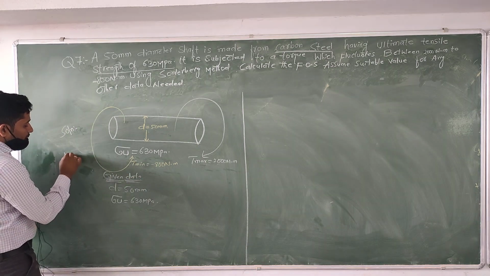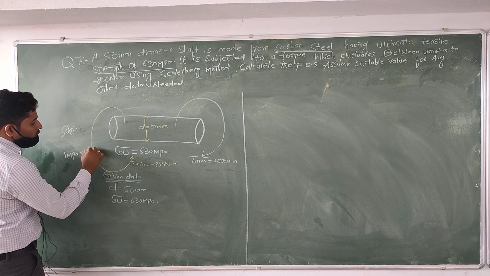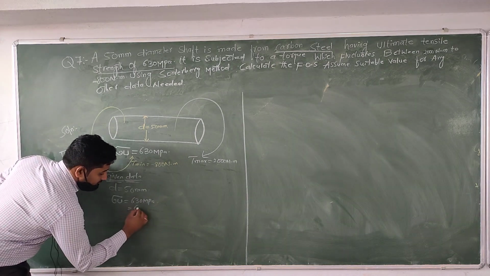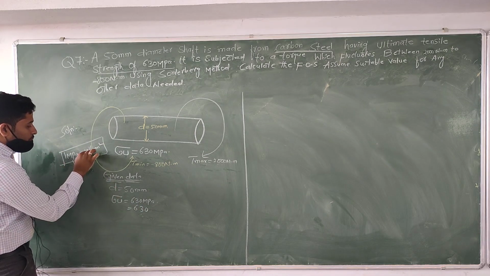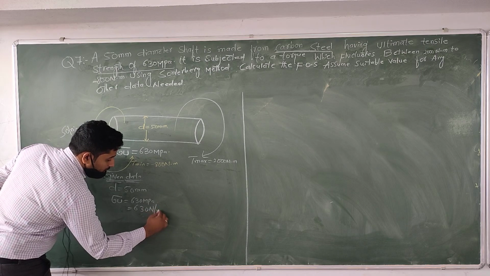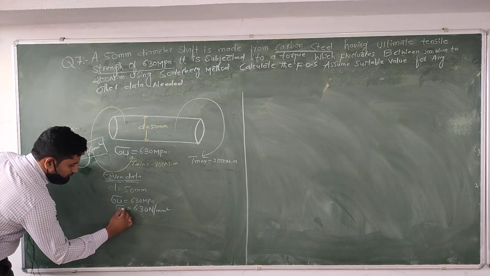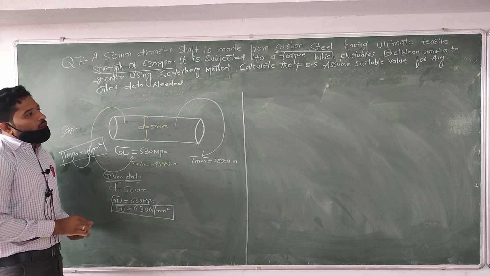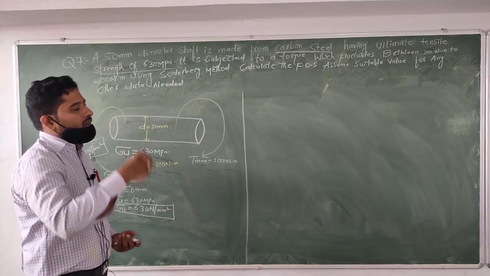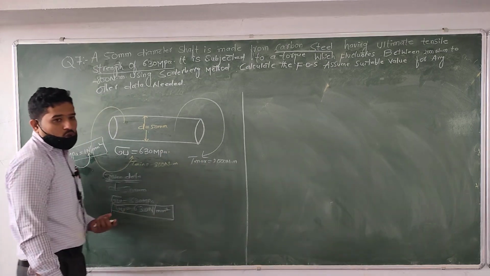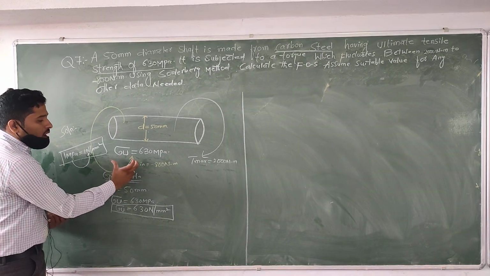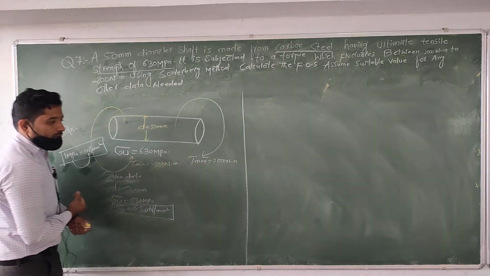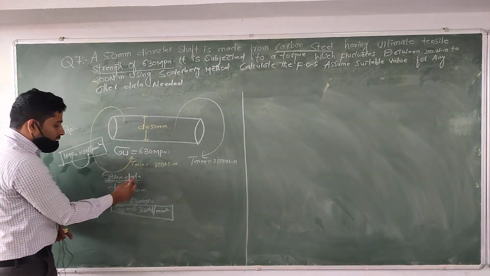We know 1 megapascal is equal to 1 Newton per millimeter square, so we represent the value of sigma u in Newton per millimeter square. The shaft is subjected to a torque which fluctuates: the maximum torque is 2000 Newton meter and the minimum torque is minus 800 Newton meter. But our intention is to convert to mm.